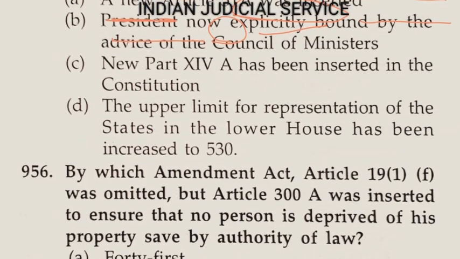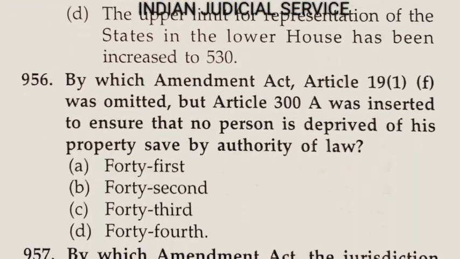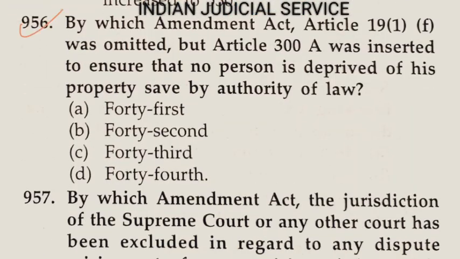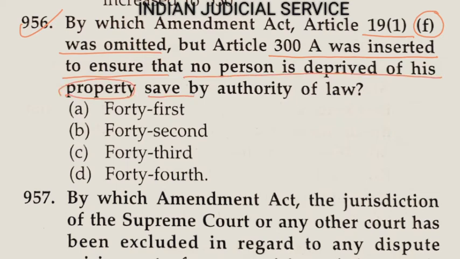Now question number 956. By which Amendment Act was article 19(1)(f) omitted but article 300A inserted to ensure that no person is deprived of his property save by authority of law?